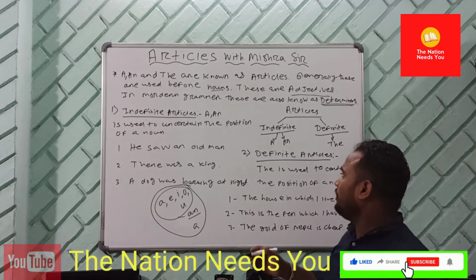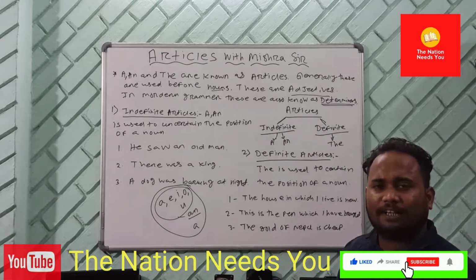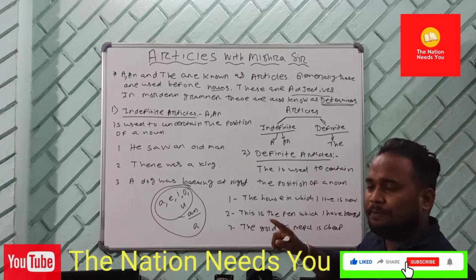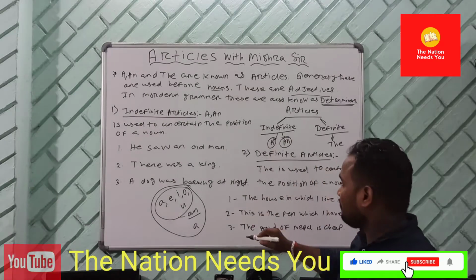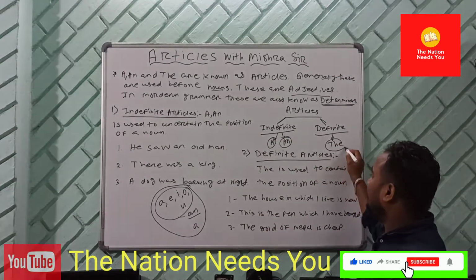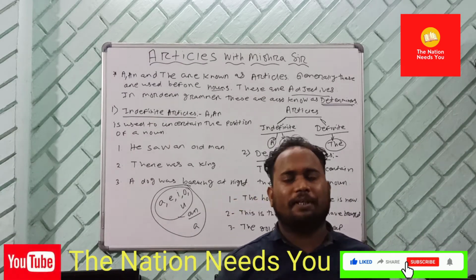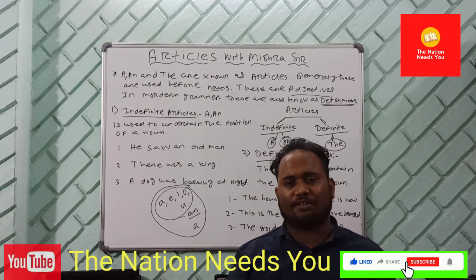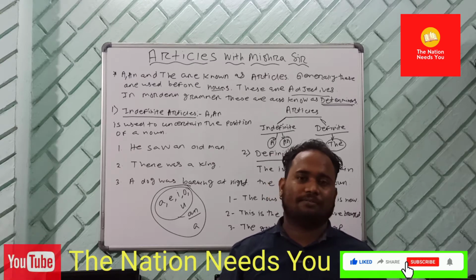Okay, so we see articles are of two types. One is indefinite article and another is what? Definite article. Indefinite में क्या क्या आएगा? A and an, and here definite the. Whenever we are making a sentence, now tell me, without article is it possible to create a sentence? Yes, but it is not possible to create more sentences.